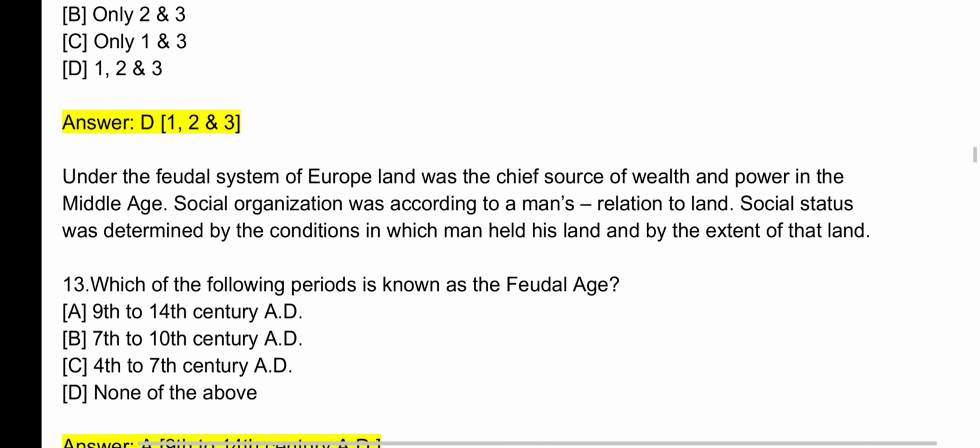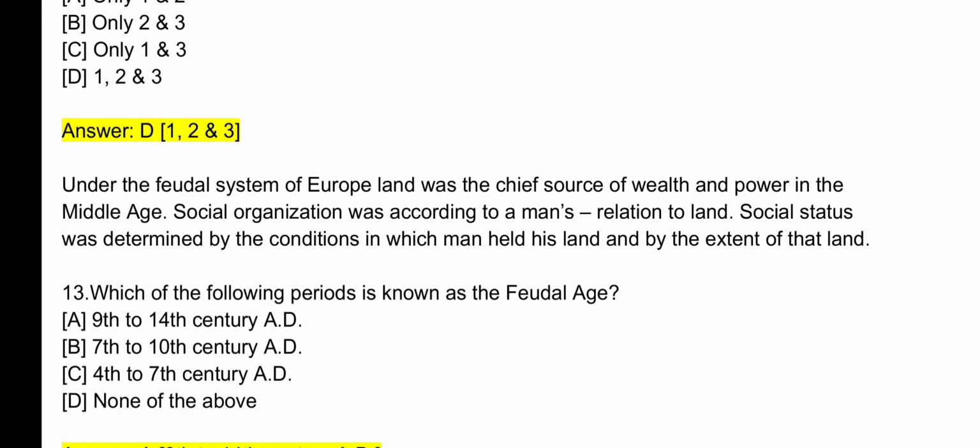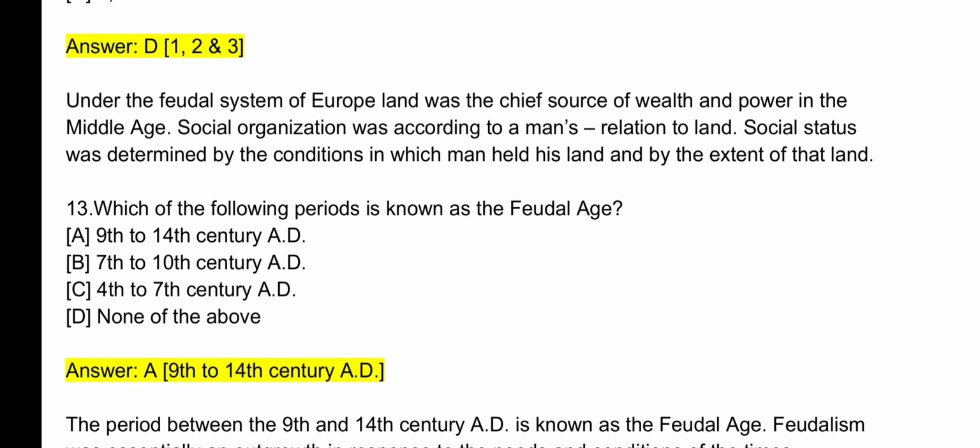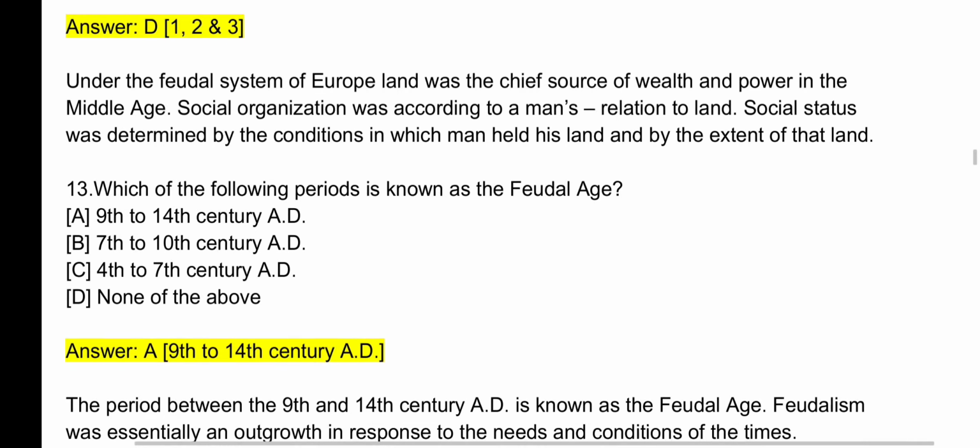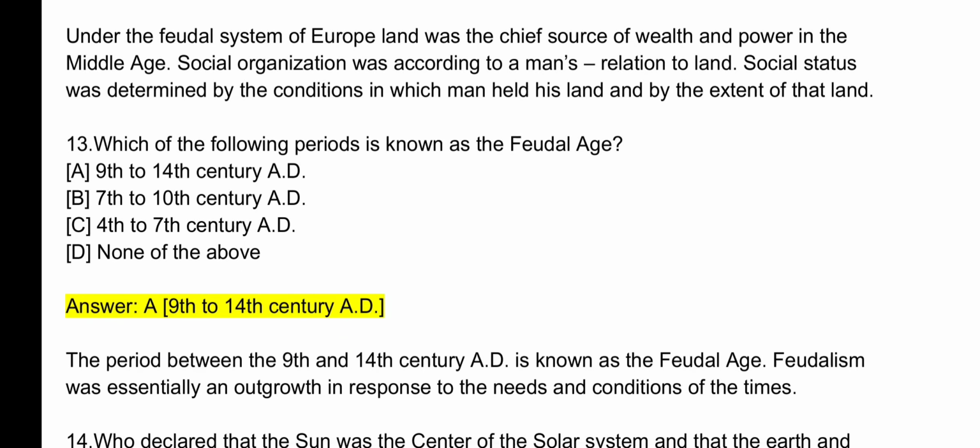Question number 13. Which of the following periods is known as the feudal age? The answer is A. 9th to 14th century AD. The period between the 9th and 14th century AD is known as the feudal age. Feudalism was essentially an outgrowth in response to the needs and conditions of the times.